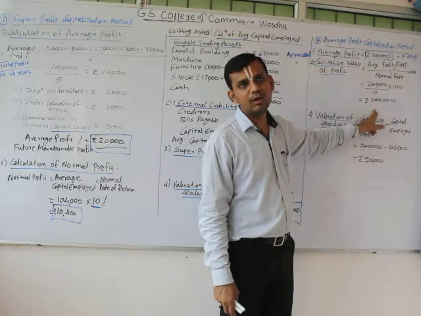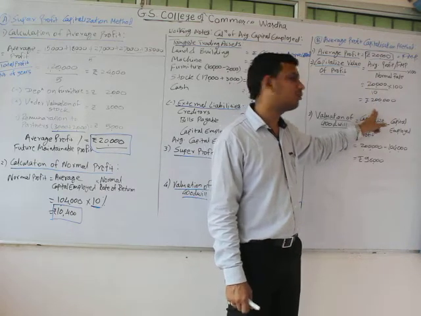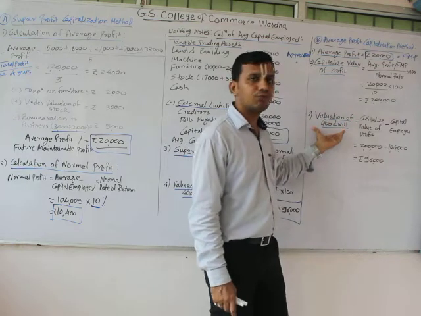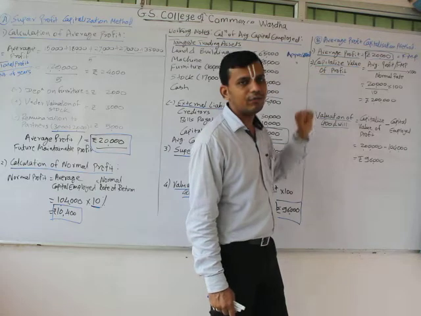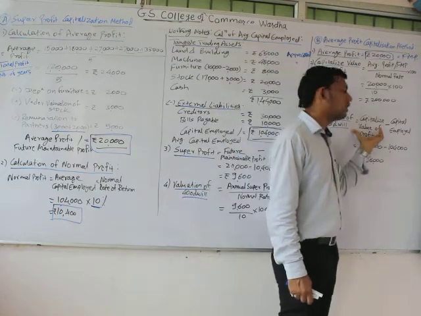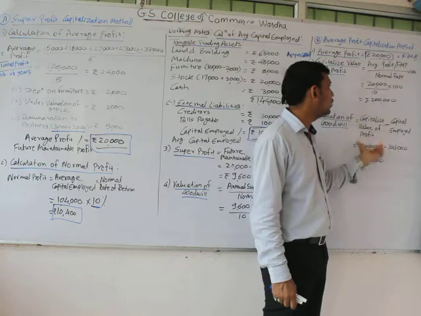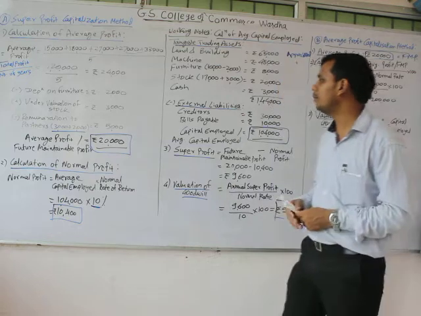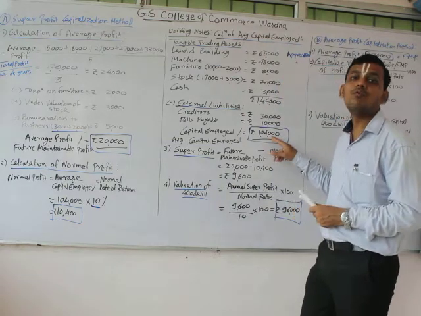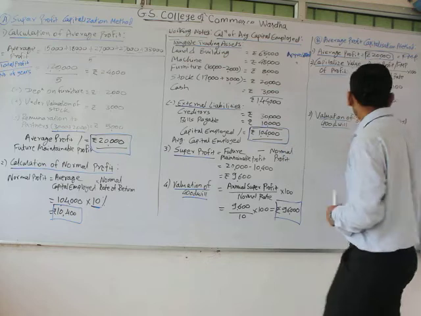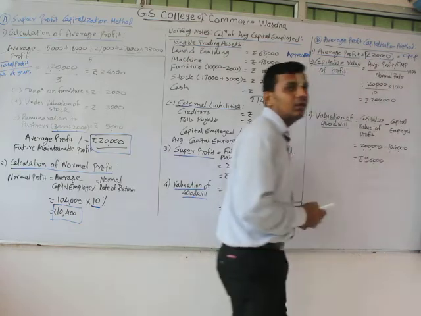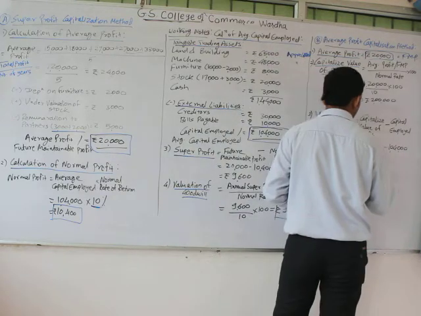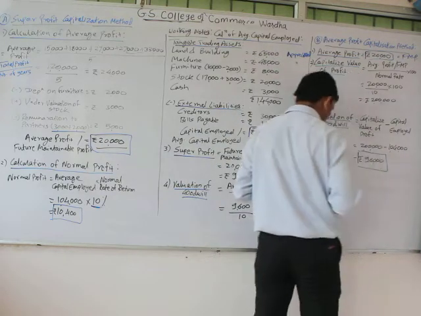Once we get the capitalized value of profit, we can now value the goodwill. The formula for valuation of goodwill is different in the average profit capitalization method. The formula is capitalized value of profit, that is rupees 2 lakh, minus capital employed. How can we get our capital employed? The capital employed we have calculated here is rupees 1,04,000. That is why we can directly take it as 1,04,000. So 2 lakh minus 1,04,000 is equal to 96,000, which is again the value of goodwill.